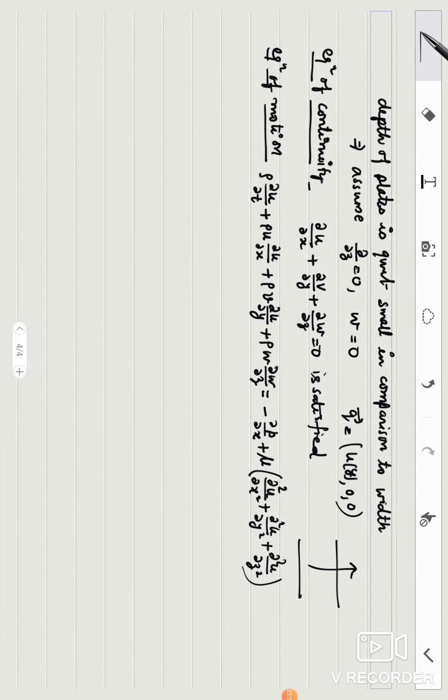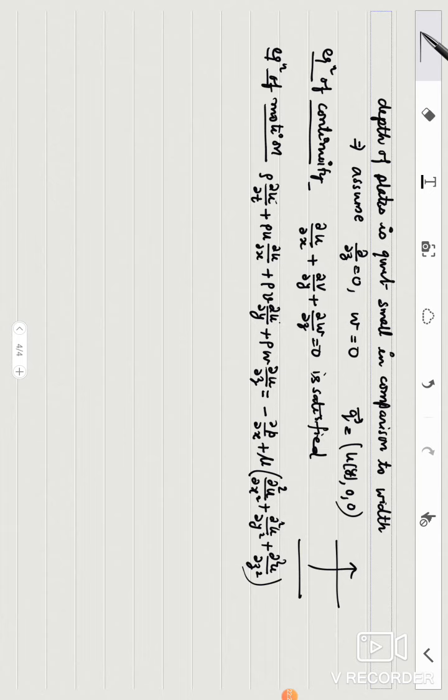Similarly, if you write it for y direction, this u will be replaced by v. Here it will be minus delta p/delta y, and this u will be replaced by v. That will be equation of motion for y direction.